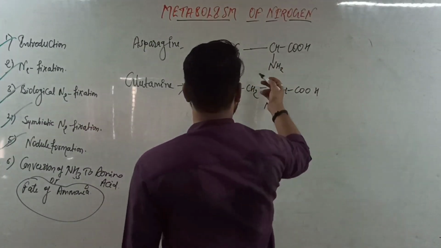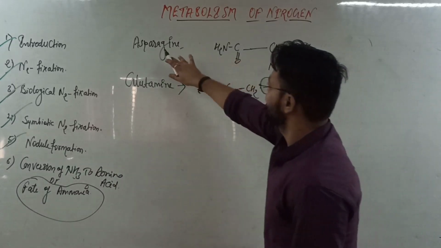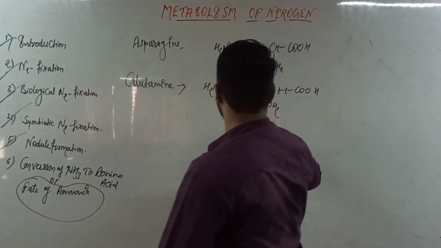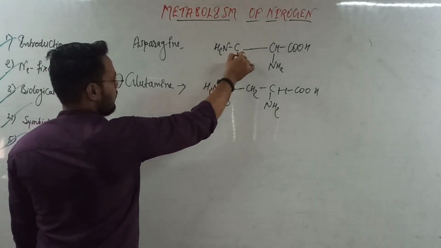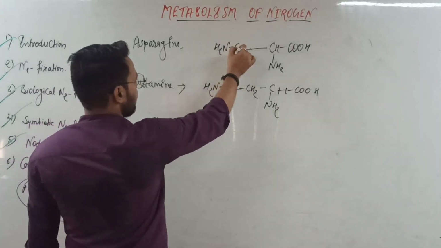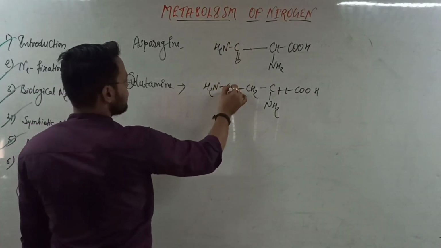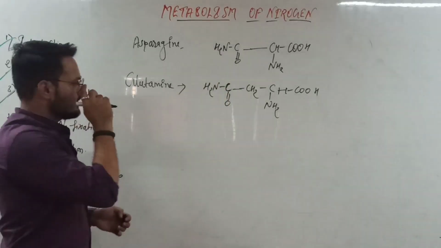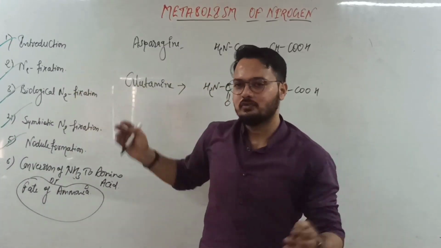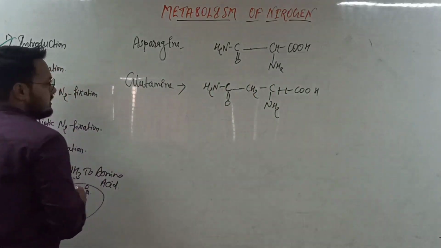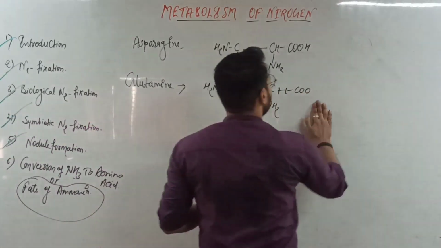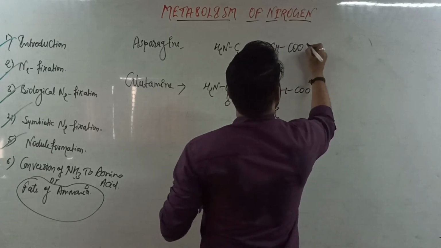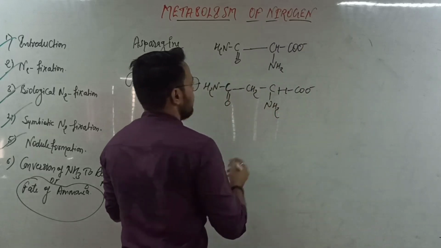Look here, there is the asparagine and there is the glutamine. Where the amino group is converted into the keto group. So this is the example of the transamination reaction.